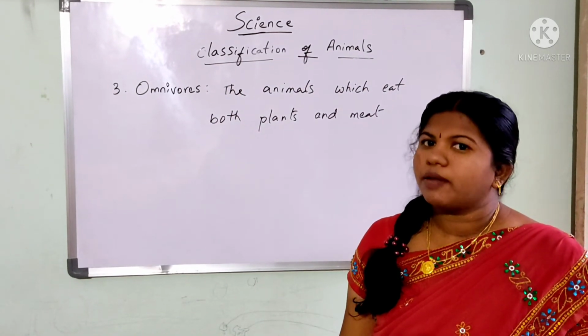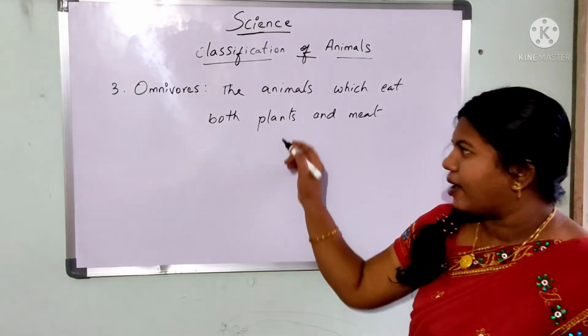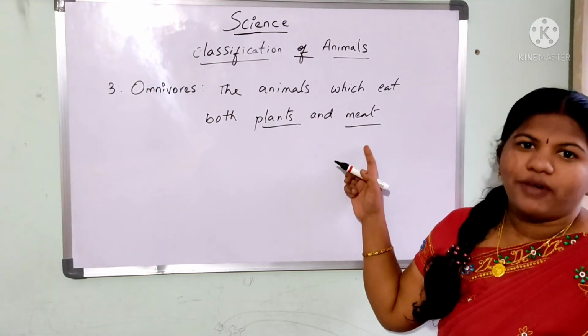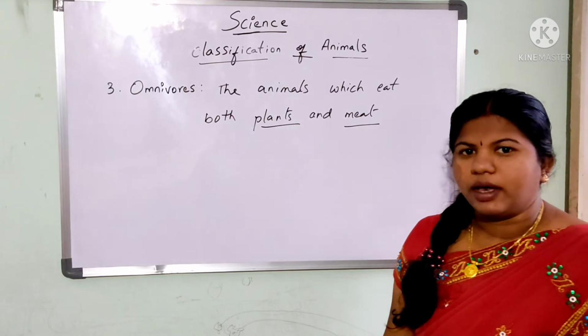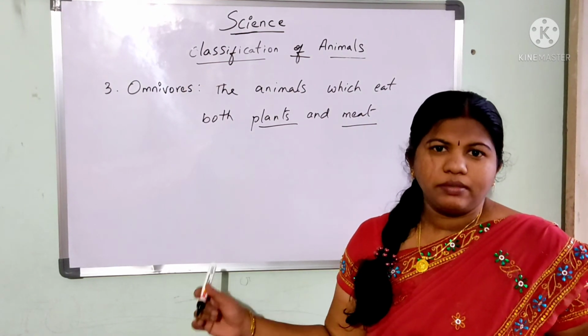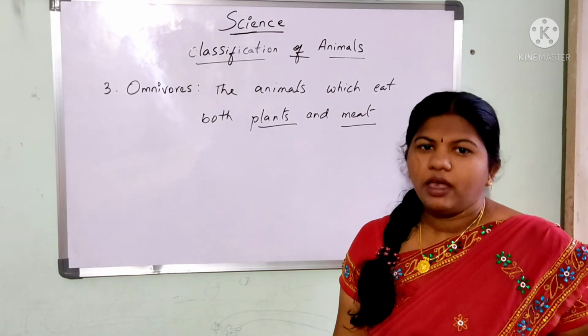So these animals are going to take their food as both. They are considering plants as well as flesh or meat of other animals. Whichever is available for them at that time, they are going to consider as food.